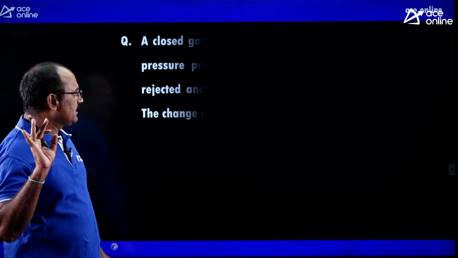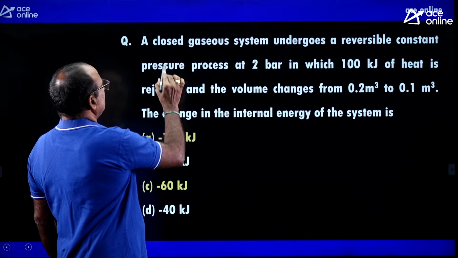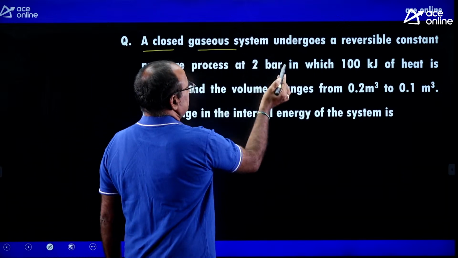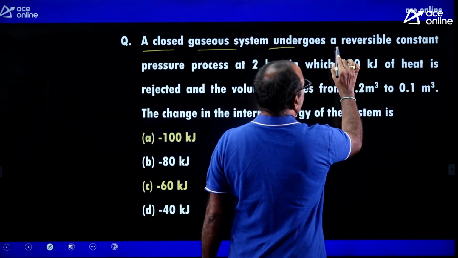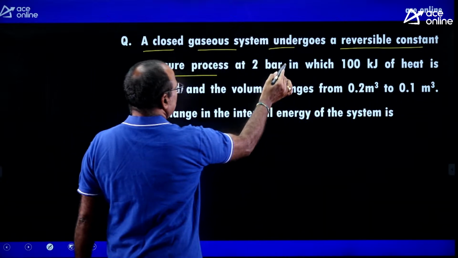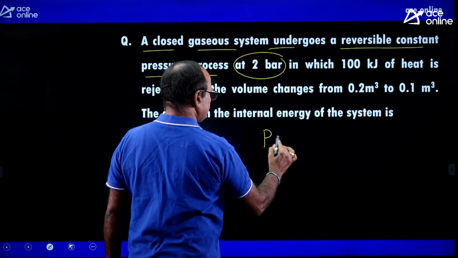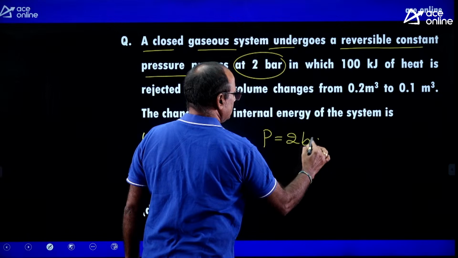Okay. Now let us take the very important questions from basic thermodynamics and applied thermodynamics. Look at the very first question. It is asked like this: a closed gaseous system undergoes a reversible constant pressure process. The constant pressure P equal to 2 bar.